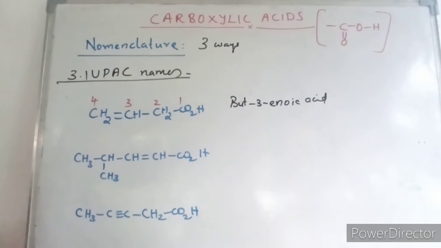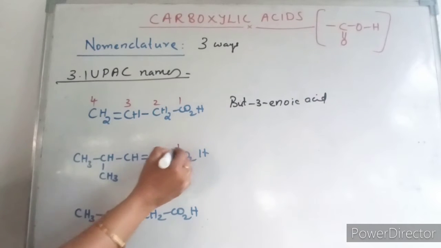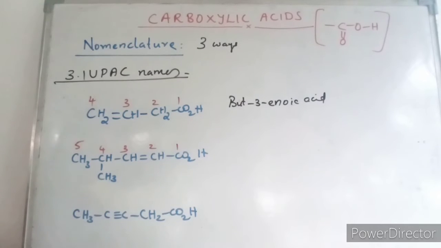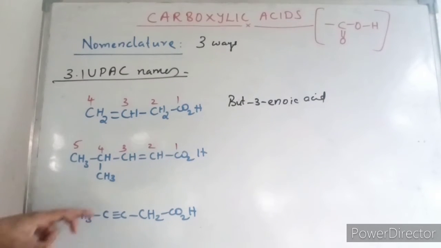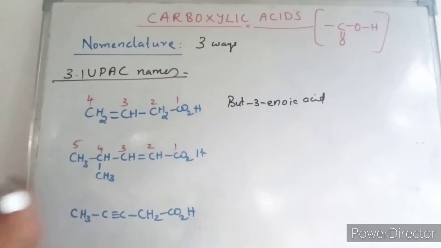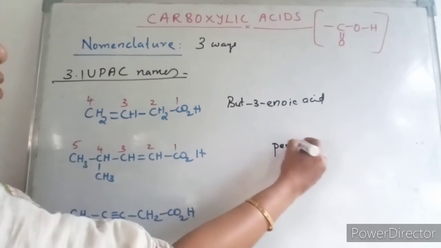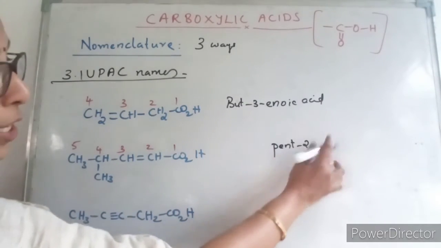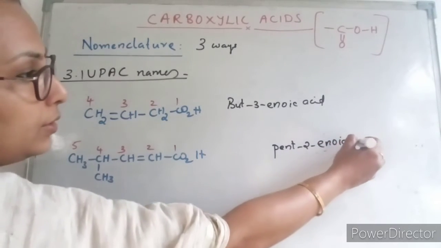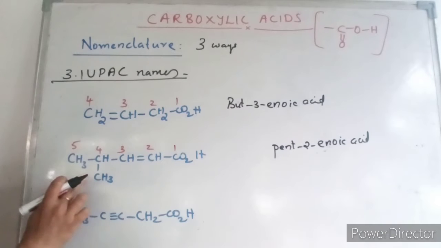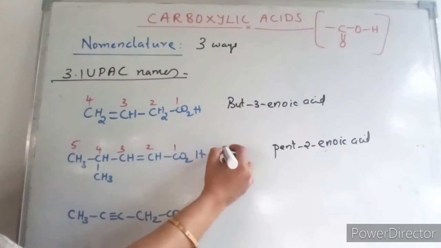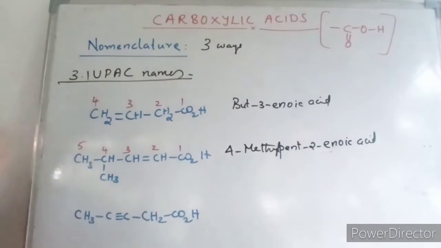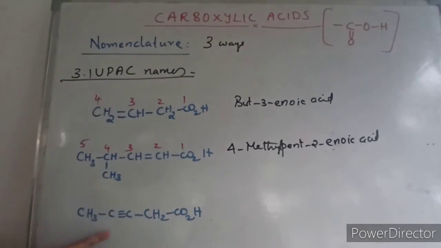Now if you are seeing over here, you have a number first. So 1, 2, 3, 4, 5 like this. So 5 means pentenoic acid, right? There is a second position double bond. So obviously it will be pent-2-enoic acid. Enoic acid, so it is a double bond. Now you have to specify the substituent, fourth carbon. So it will be 4-methylpent-2-enoic acid.